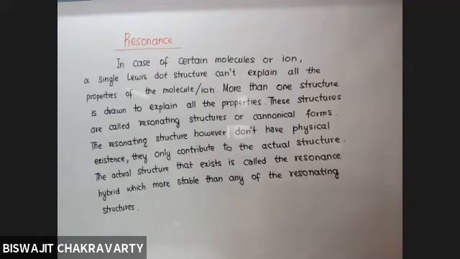Why is it more stable? Because it has actual existence in nature. It shows the free flow of electron from one corner to another. And the more the free flow of electron you can show, the more stabilized is the structure. But in resonating structures, the free flow is not shown. Rather, the electrons are restricted in between any two atoms.